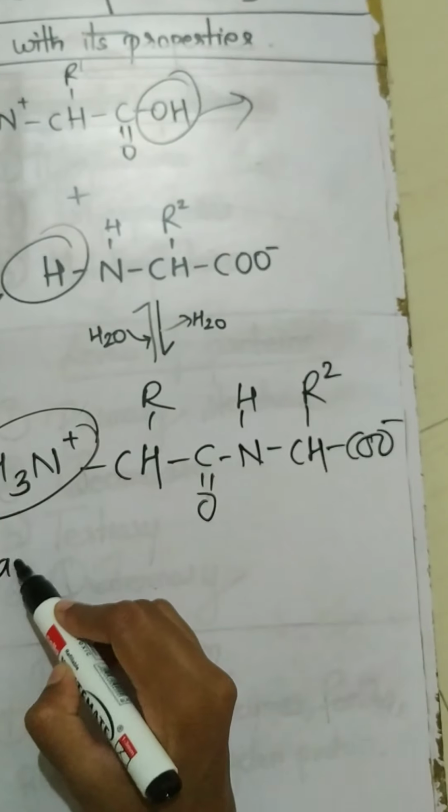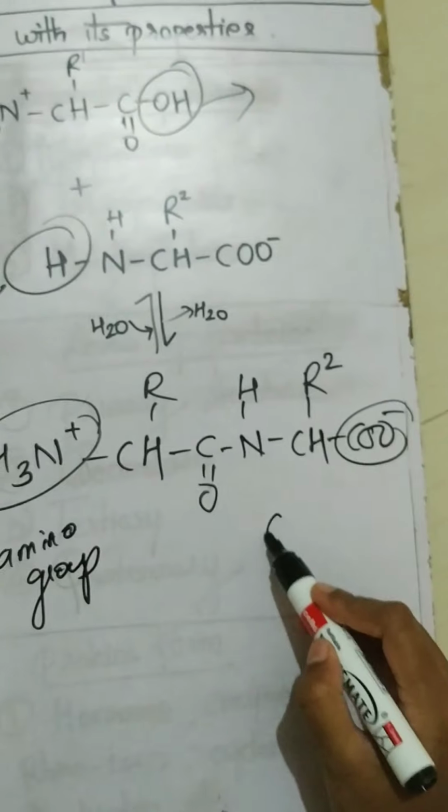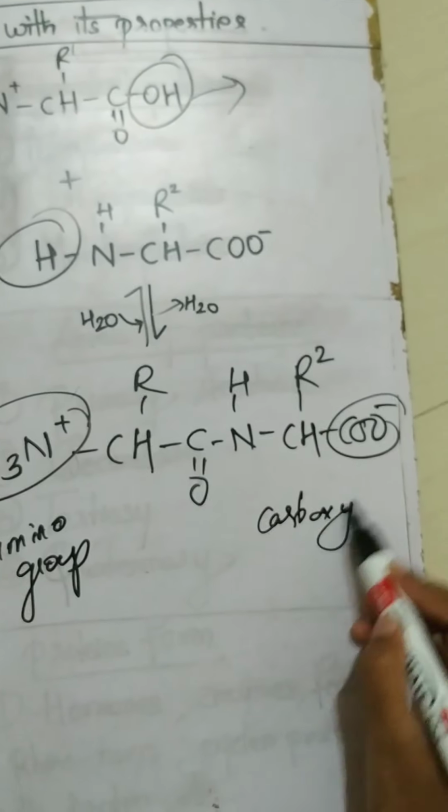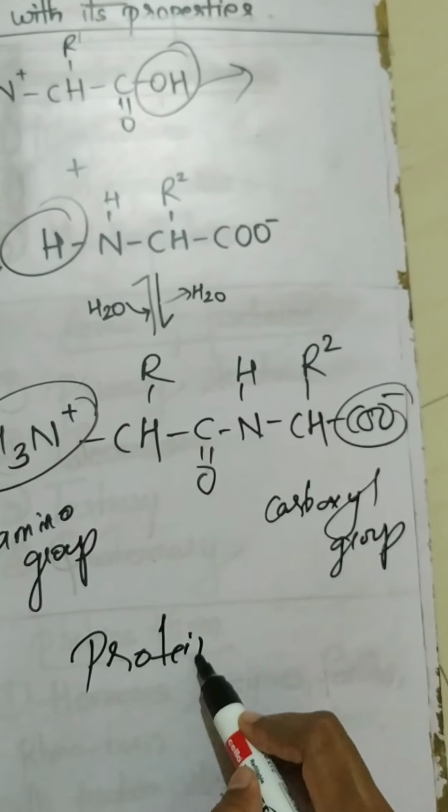One end is the amino group, the other is the carboxyl group. This is the peptide.